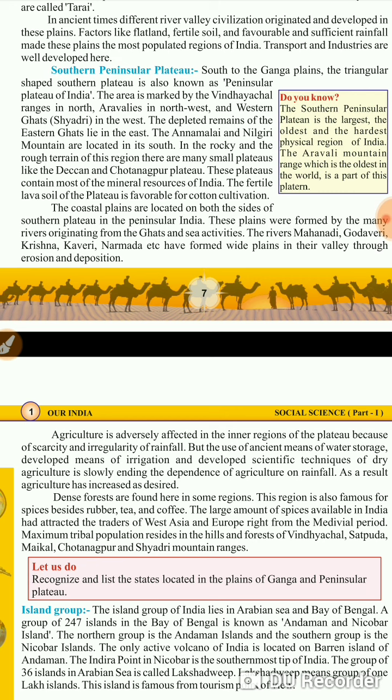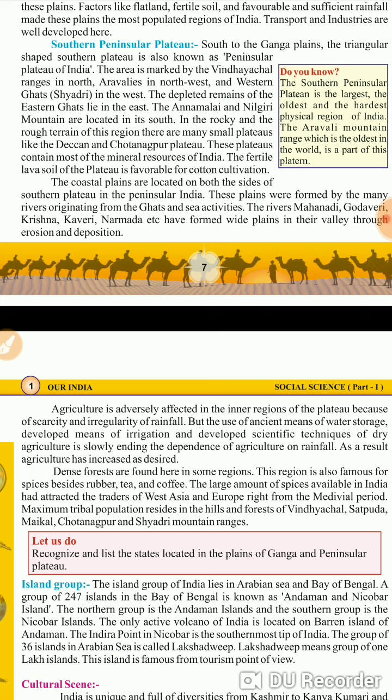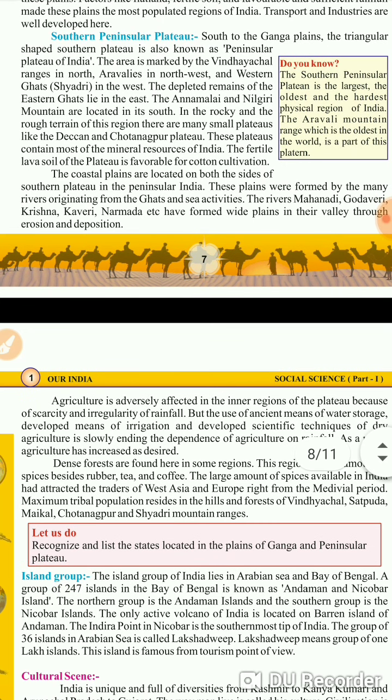Okay, if you see the Indian physical map, the actual shape of India is like this: at the end, if we are talking about South India, at last it is narrow, and on three sides it is covered with water, but the entire peninsular region starts from the middle of India. Okay, Madhya Pradesh we are talking about. So here it is written Vindhyachal mountain ranges. In the Peninsular Plateau, Vindhyachal mountain ranges are located in Madhya Pradesh.